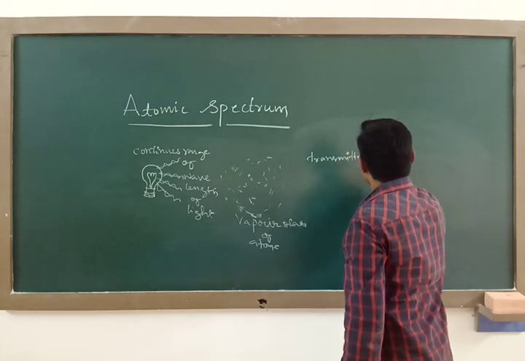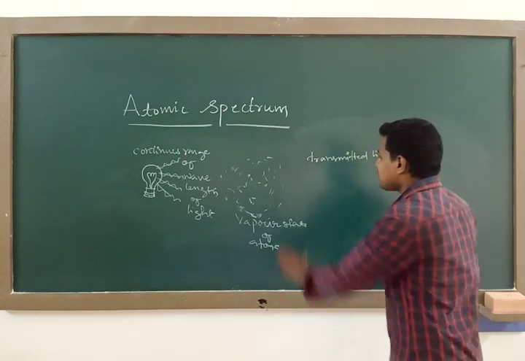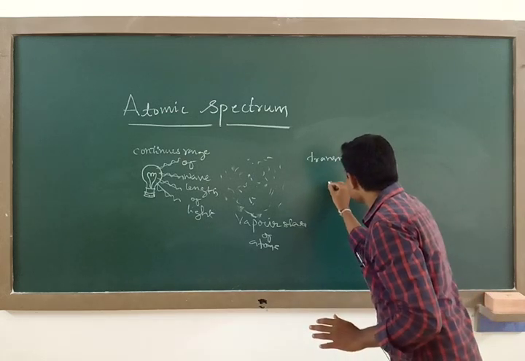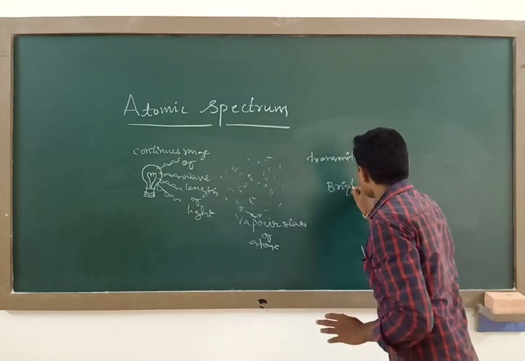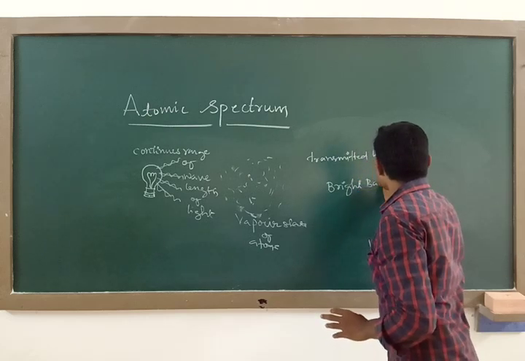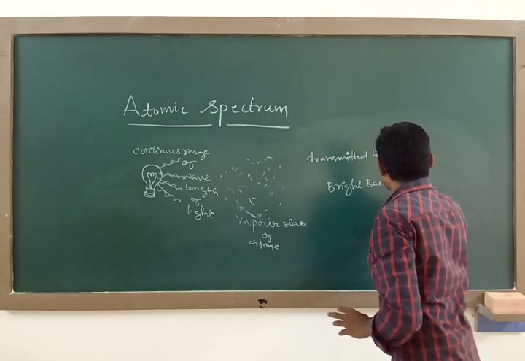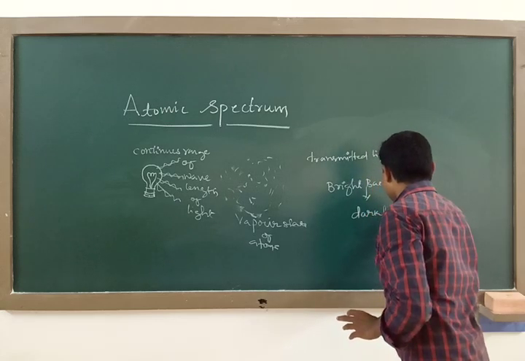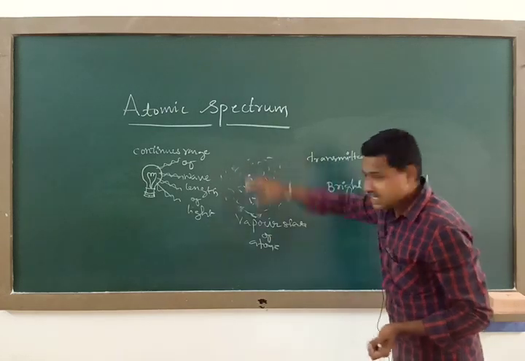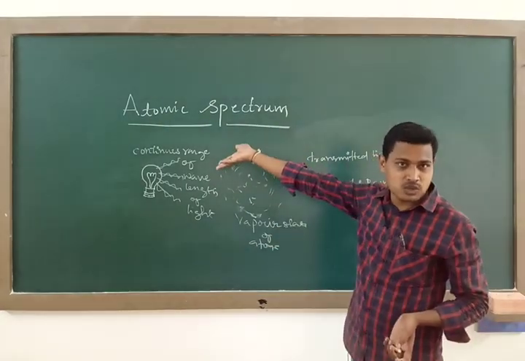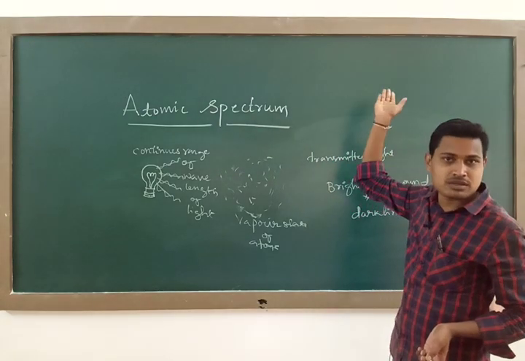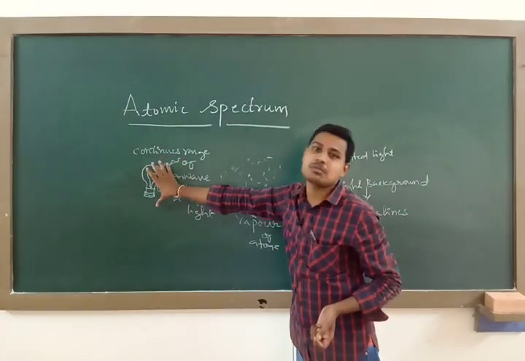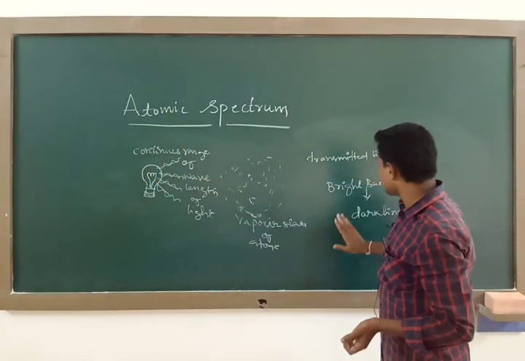When I subject the transmitted light for study, I am going to observe that there is a bright background on which I am observing what? Dark lines. And remember, whatever vapor state of atom I considered previously while explaining line emission spectrum, the same I have considered here, but instead of supplying current, I am supplying a continuous range of wavelengths.